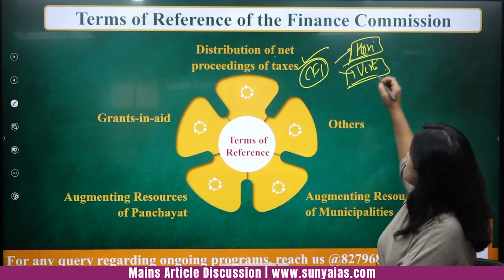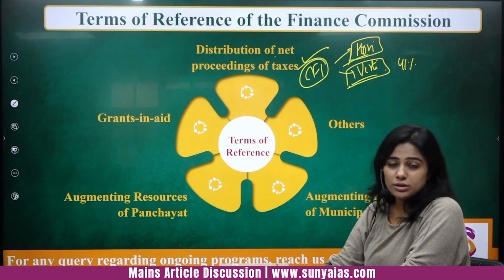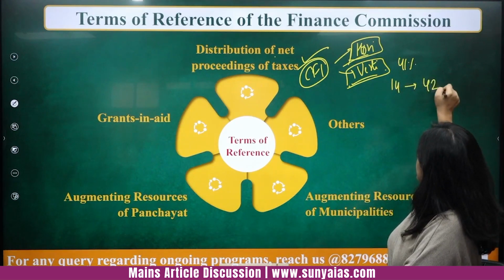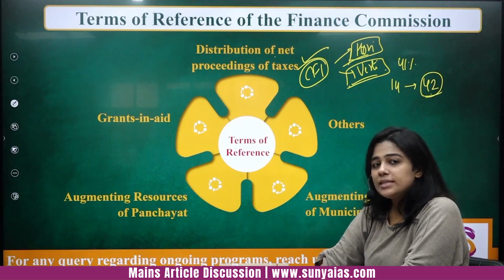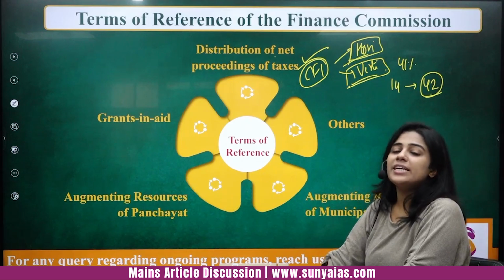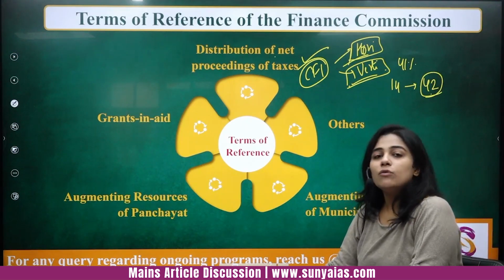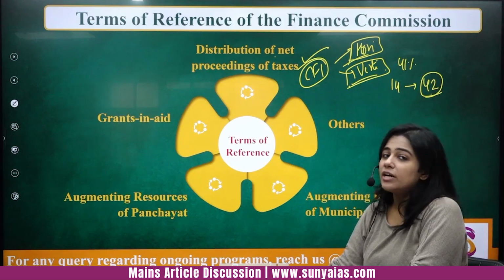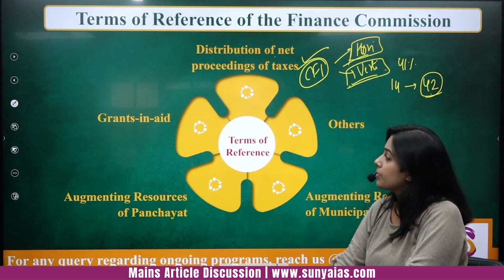Okay, so the 15th Finance Commission has recommended 41% devolution, and the 14th Finance Commission had recommended 42% devolution. Why this reduction of 1%? Because two new union territories have been created, Jammu and Kashmir and Ladakh, and the responsibility of running the union territories is on the center entirely, and that is why.